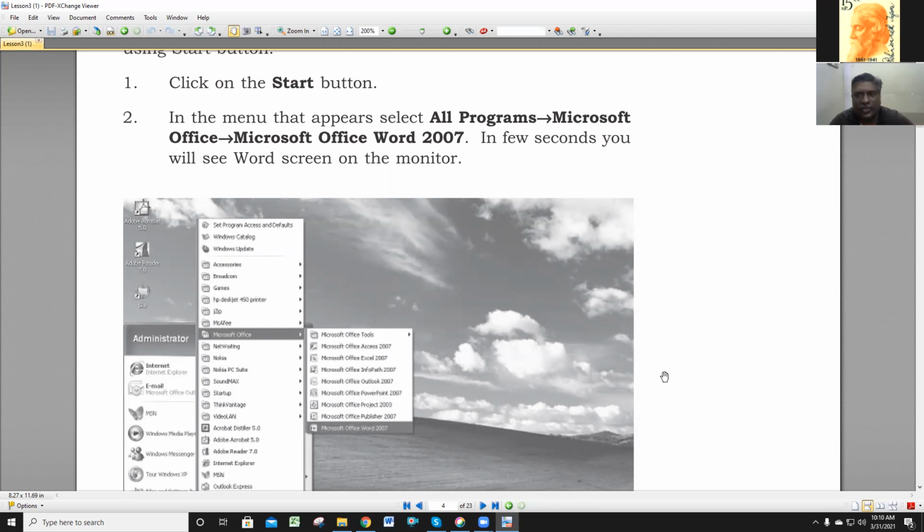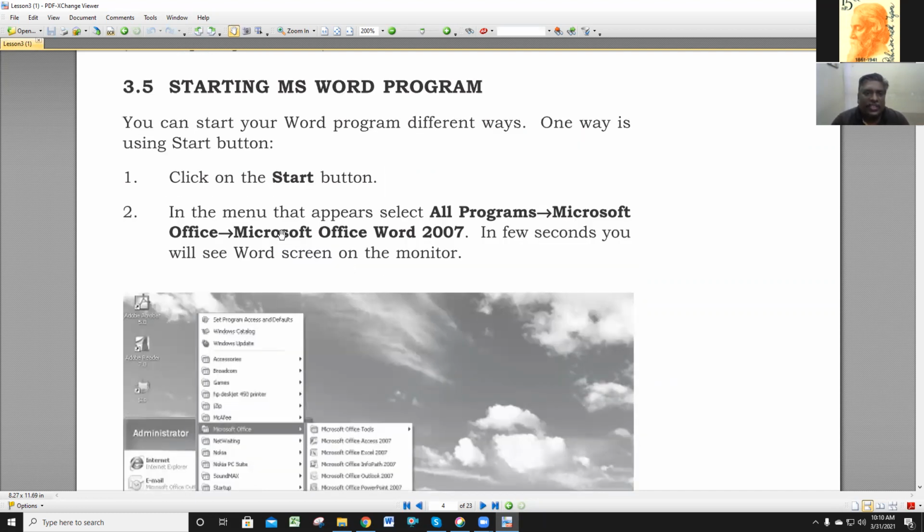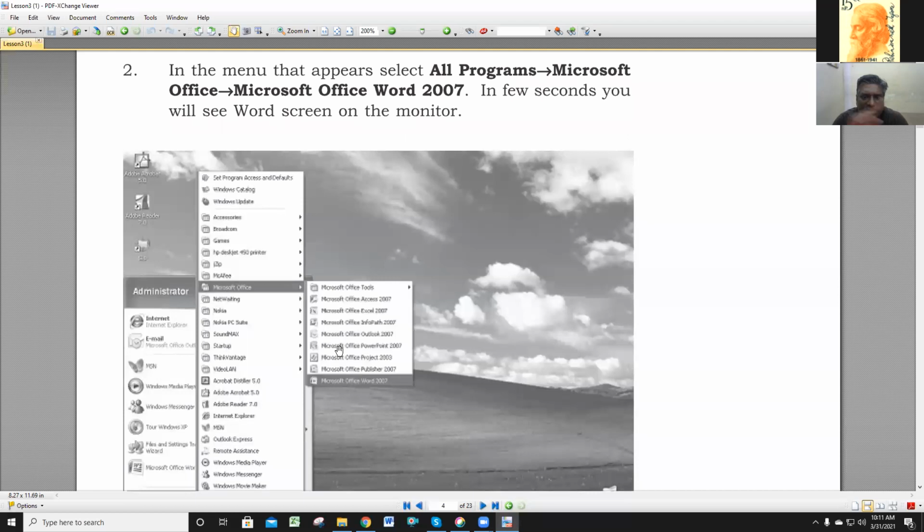Yeah, sorry for that. So this is the sequence for starting the MS Word program. First, click on the start button. After the start button, all programs, Microsoft Office Word 2007. And a few seconds later, the monitor shows the MS Word screen.